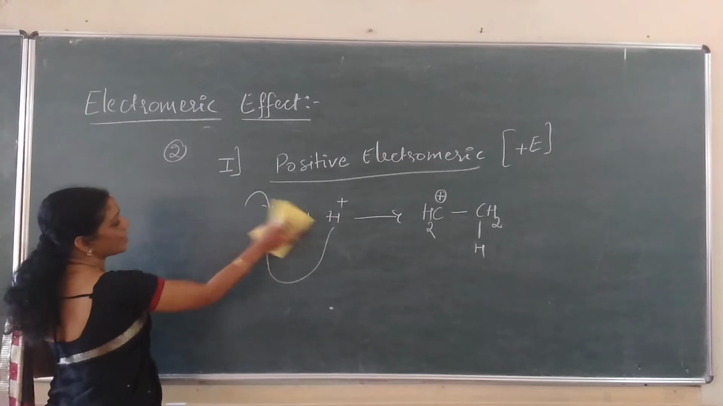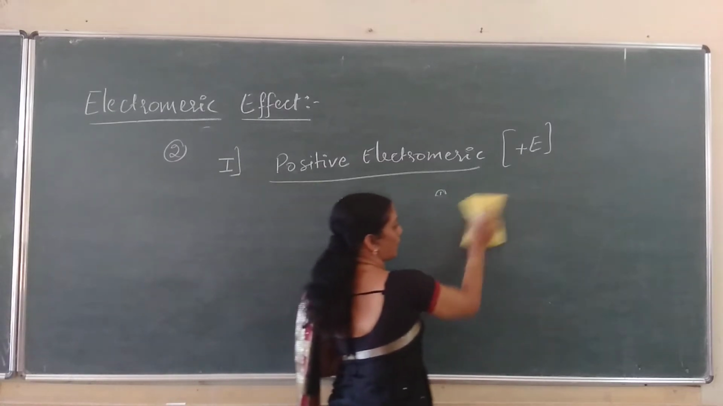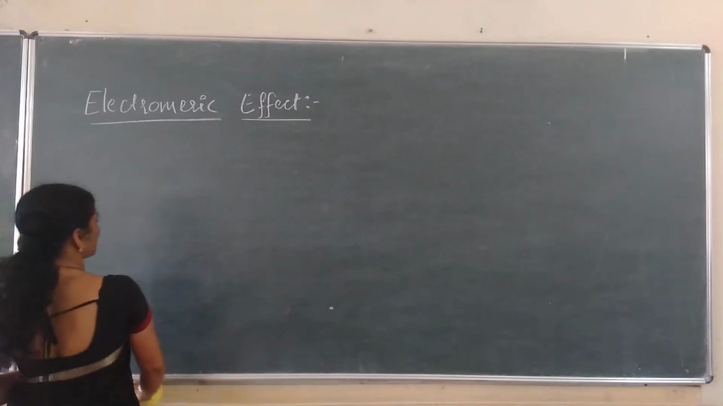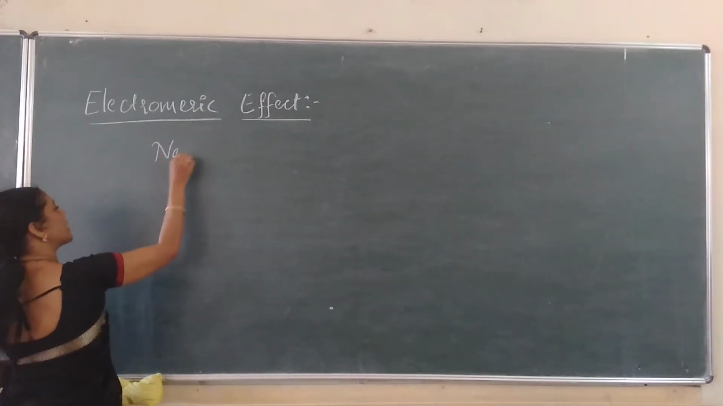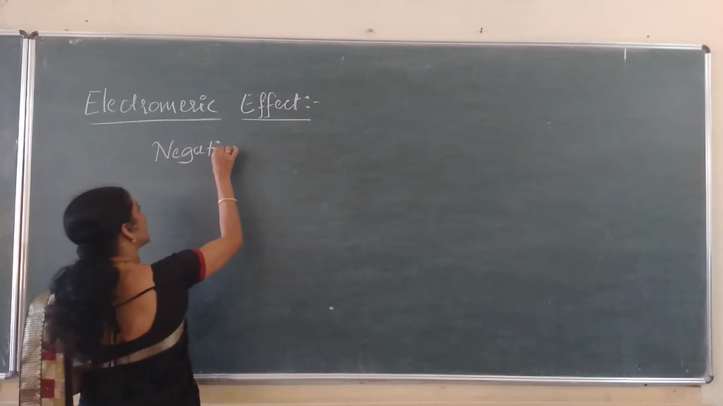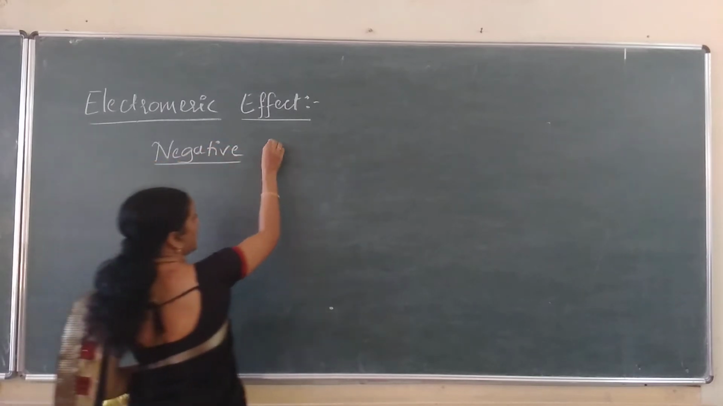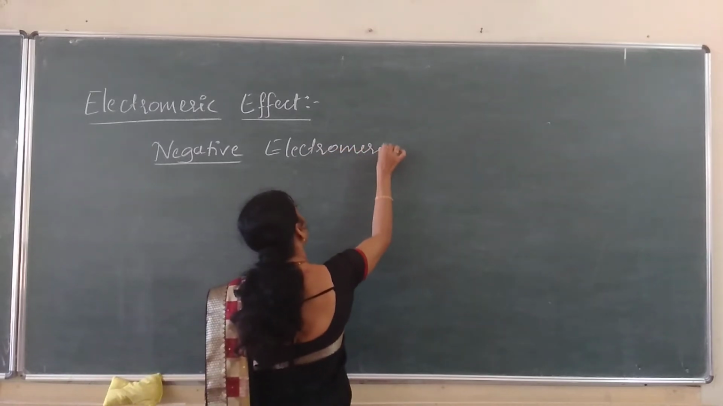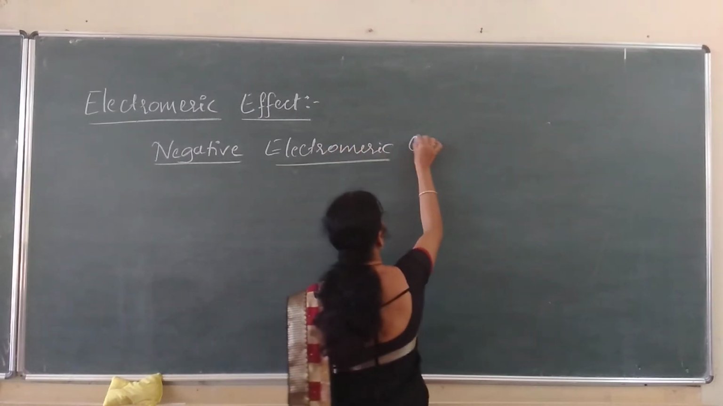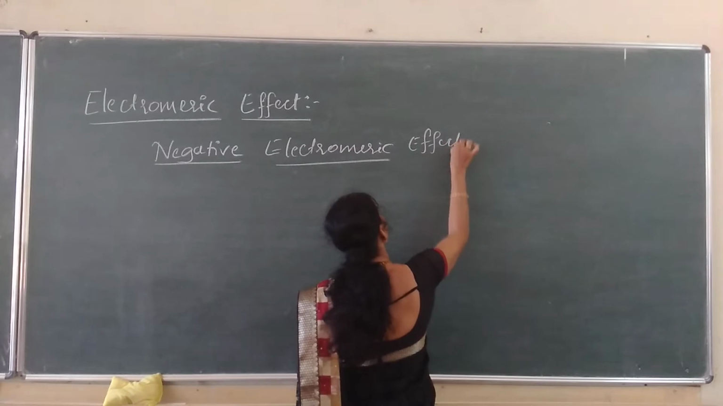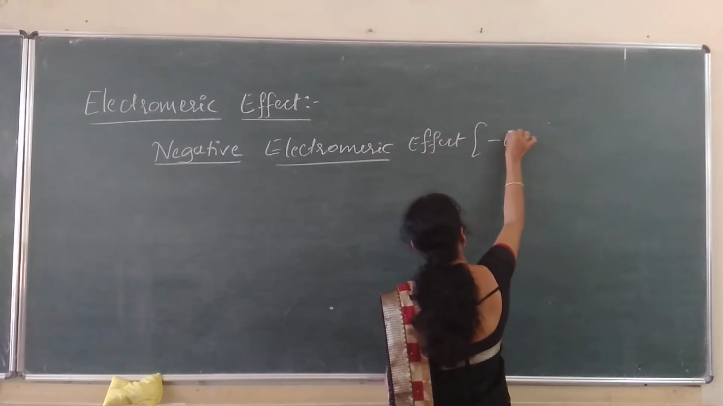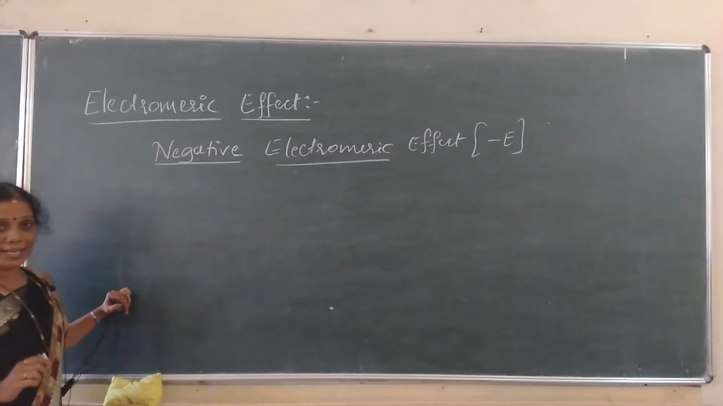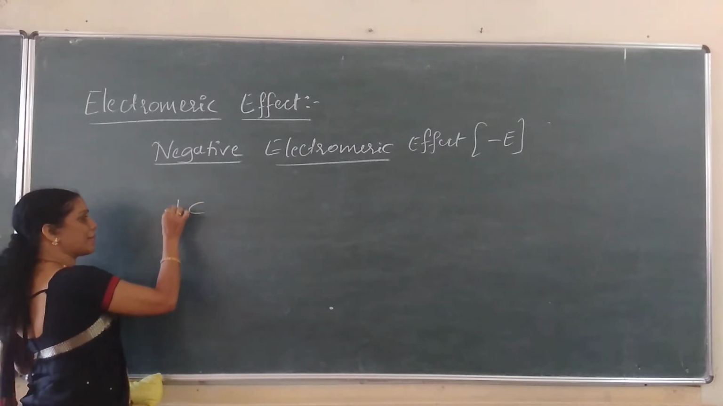Now, I will consider the second type of electromagnetic effect. Listen here. Let us study about the second type of electromagnetic effect. The second type of electromagnetic effect is called as a negative electromagnetic effect, denoted by writing minus E. Now, what is this negative electromagnetic effect? I'll consider the same example.